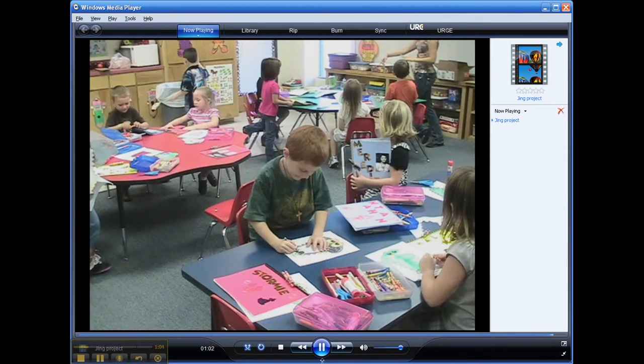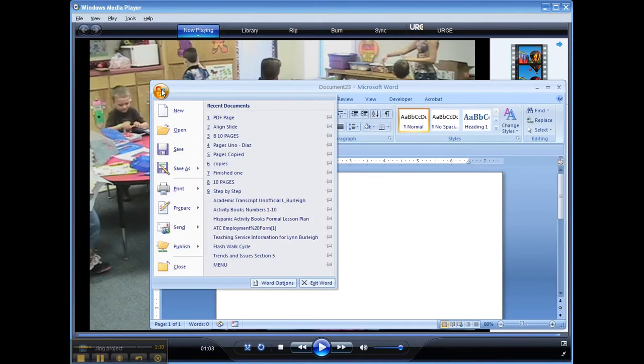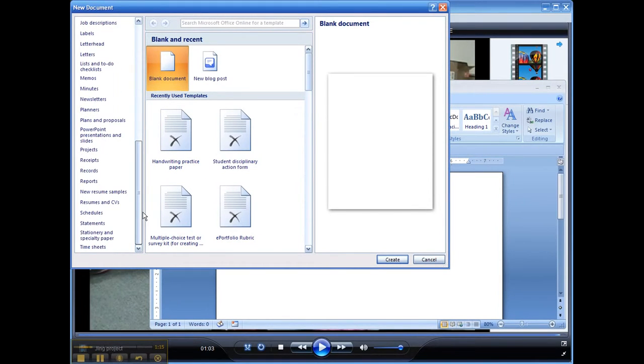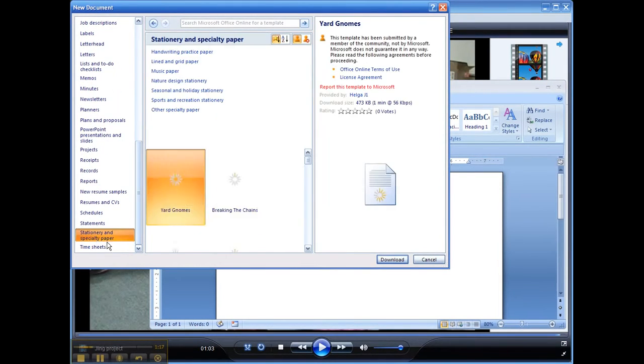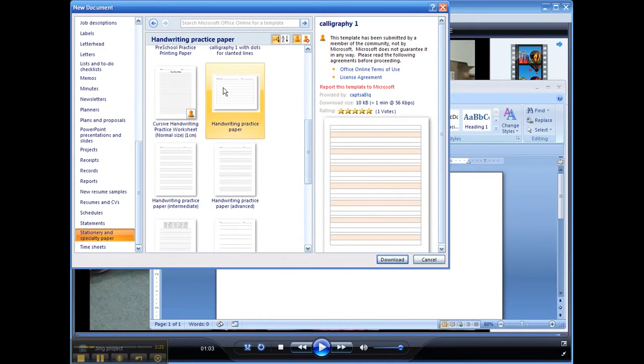To begin, we're going to go to Microsoft Office Word 2007, the Office button, and select New. Under Templates, we want to go all the way down to the bottom to Stationery and Specialty Paper, Handwriting Practice Paper, and it's about midway down. We'll double click to open it.